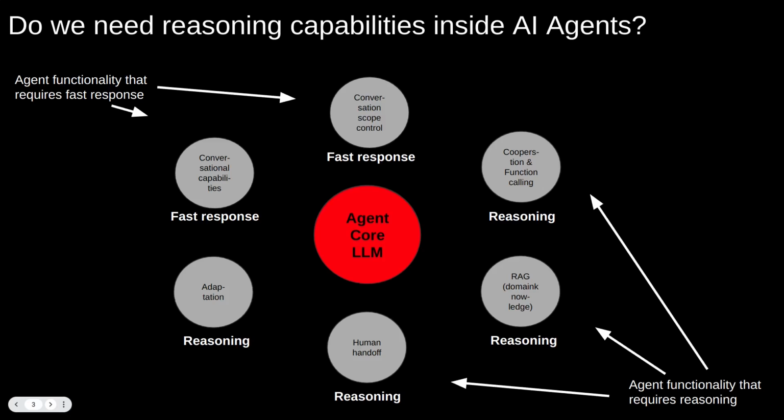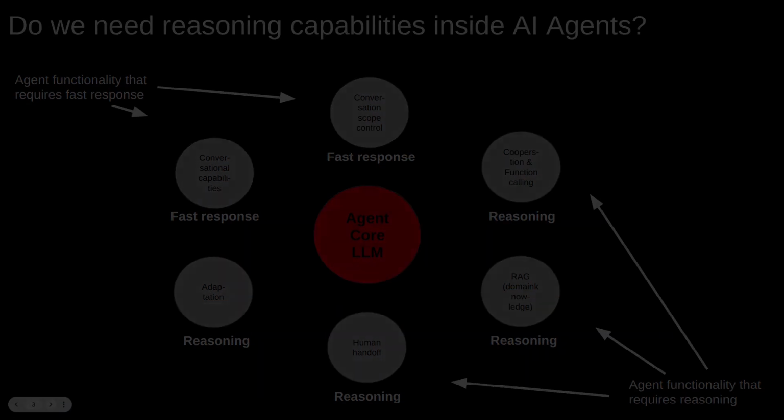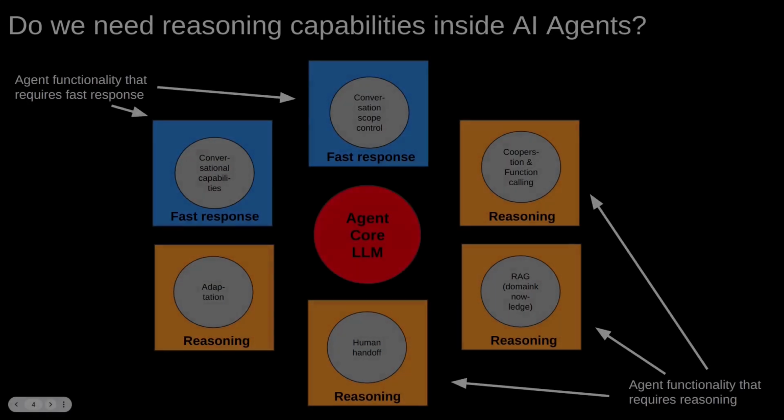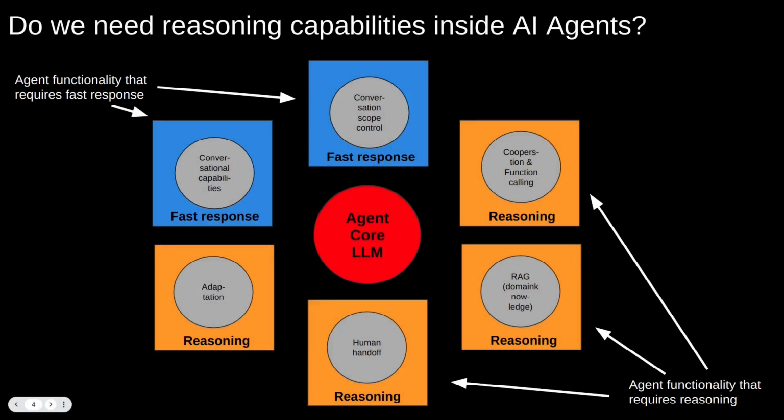But how can this be done? For the agent to autonomously reason over complex tasks, it needs to be equipped with a generic reasoning capability. Such capability, shown on the slide in the form of orange boxes, can be then applied to a selected group of agent functions, enhancing them with more advanced reasoning and decision-making support. At this point, you may ask, aren't we already providing our agent with reasoning by using an LLM algorithm along with customized prompt? The answer is yes, but only to a certain degree and for simpler problems.